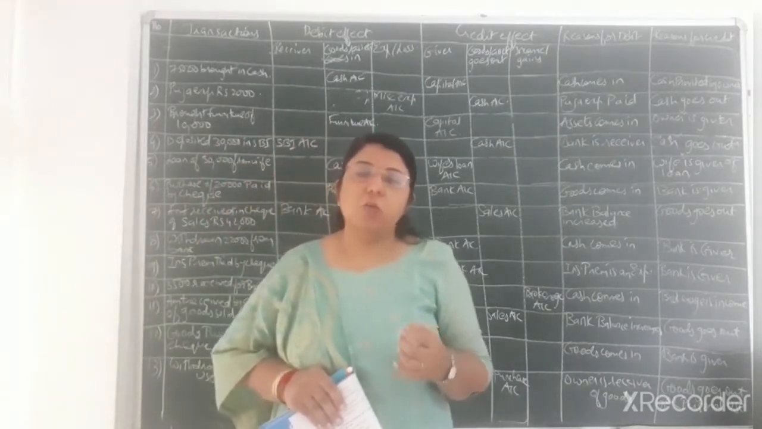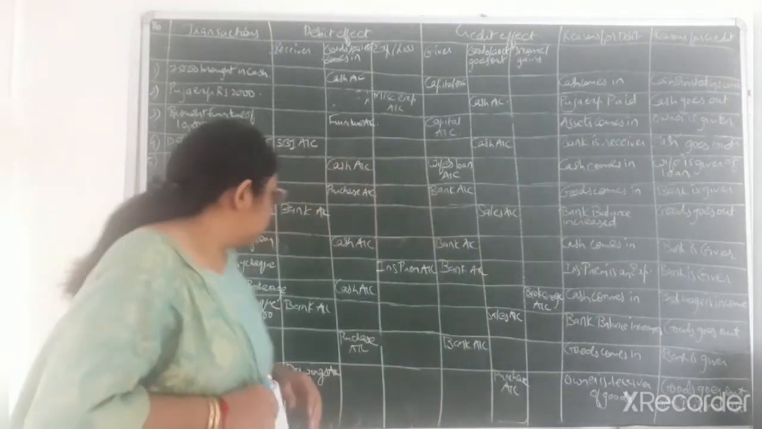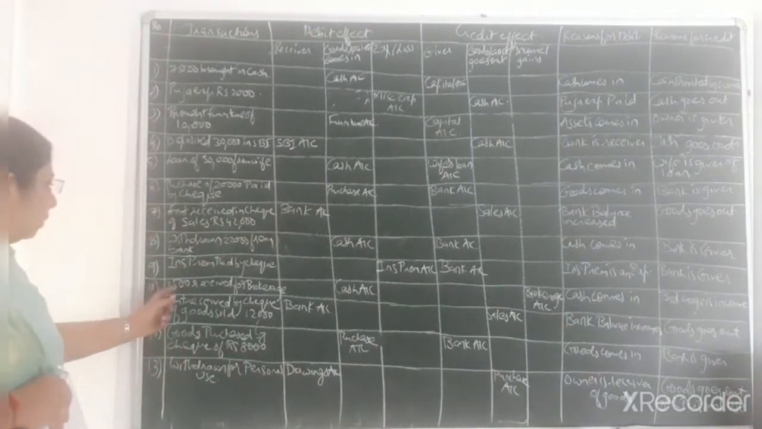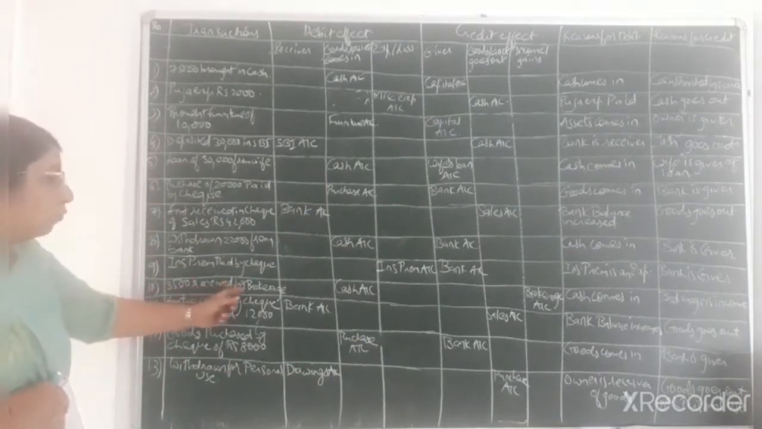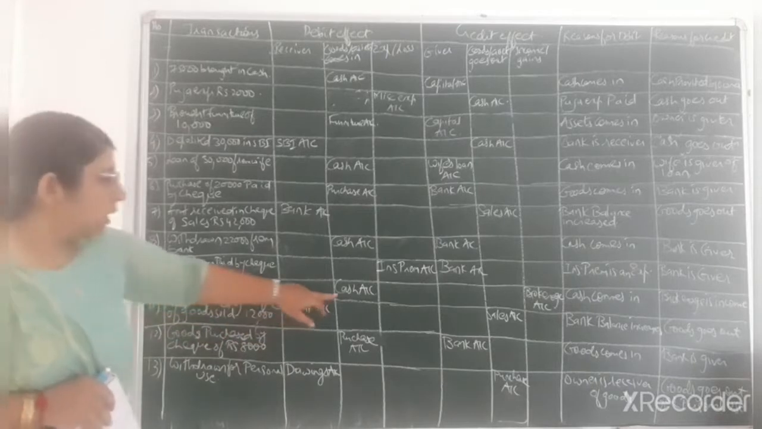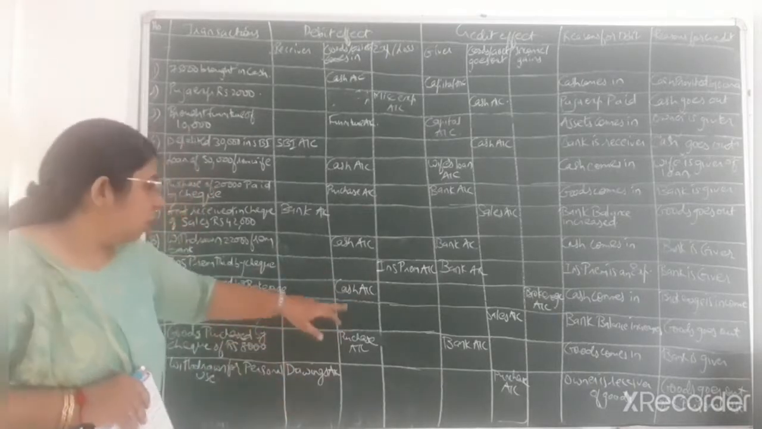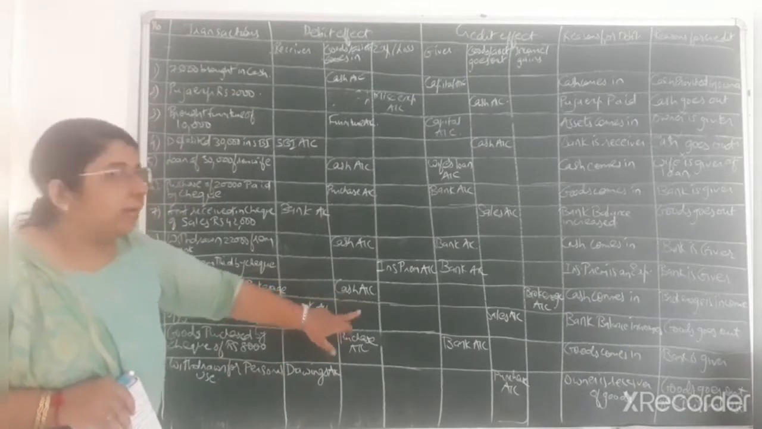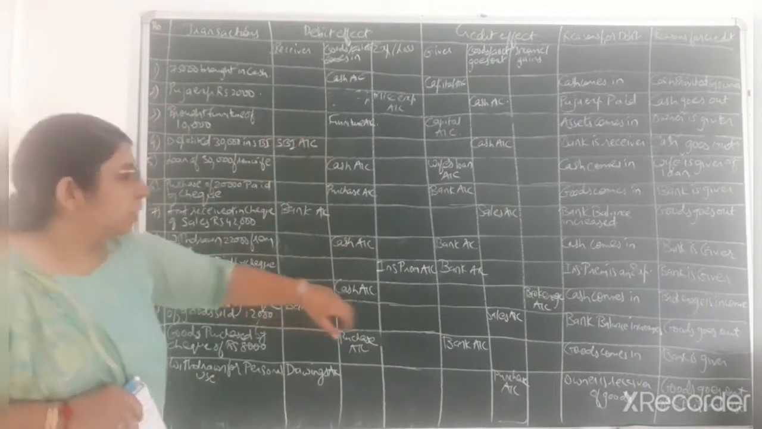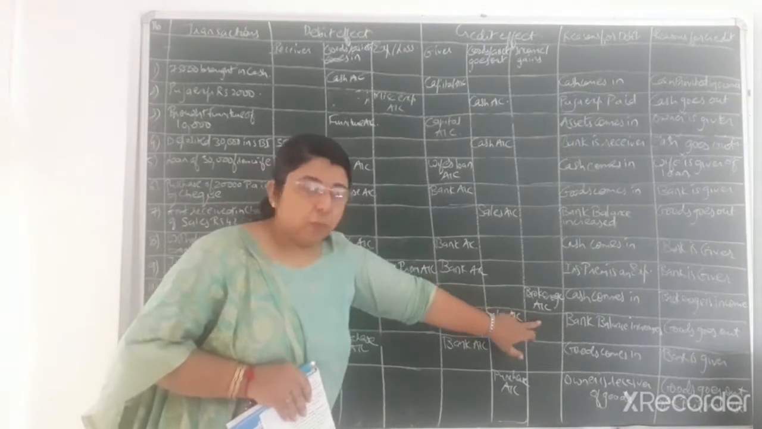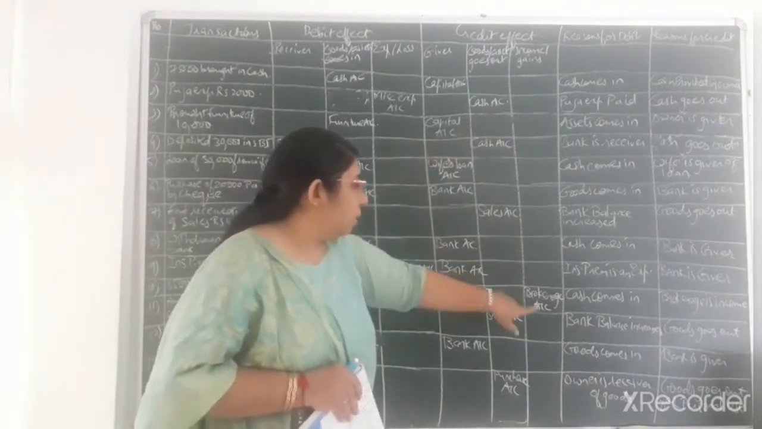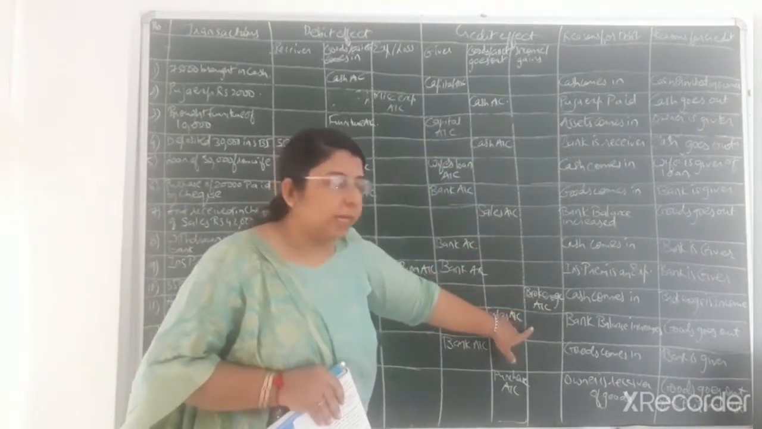So brokerage account will be credited. So you can see 10th transaction that I have written, 35,000 received for brokerage. Because of brokerage, that much amount of cash comes in the business. So cash account will be debited as per the rule of real account, and brokerage is one kind of income. So as per the rule of income or gain, that is as per the rule of nominal account, brokerage account